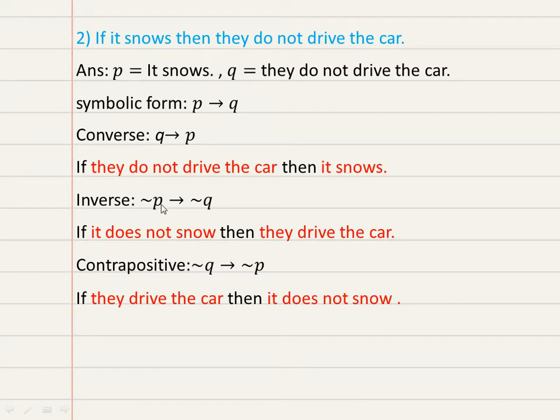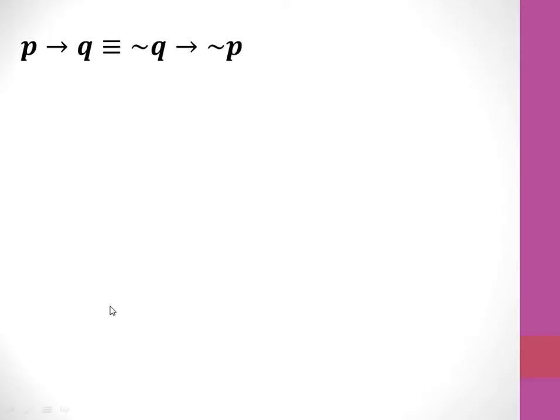Now there is another relation between the statement, meaning given implication, and contrapositive. Both are logically equivalent. See here, P implies Q is logically equivalent with negation Q implies negation P. This is the contrapositive statement of P implies Q, but logically the meaning of the statements are equal.